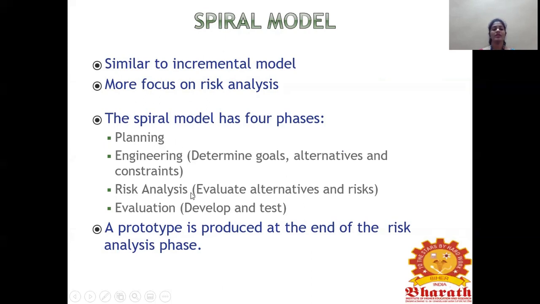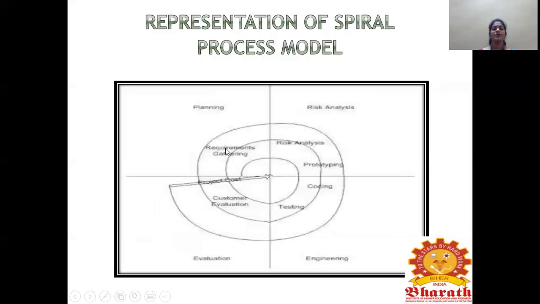Next, the prototype is produced at the end of the risk analysis phase, right? After evaluating all the risk analysis, we need to produce the prototype. So this is the representation. First it starts with requirements gathering, then it goes directly to the risk analysis phase. Then we need to produce some prototype, a sample model. Then we need to code that.